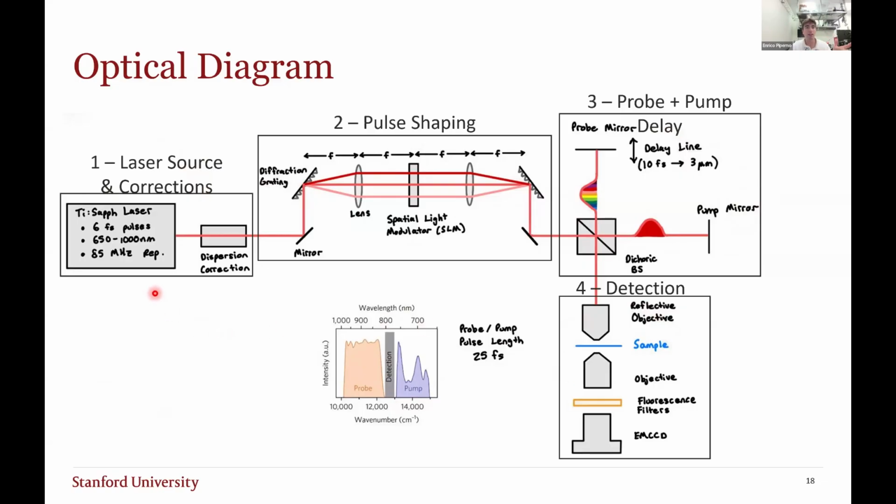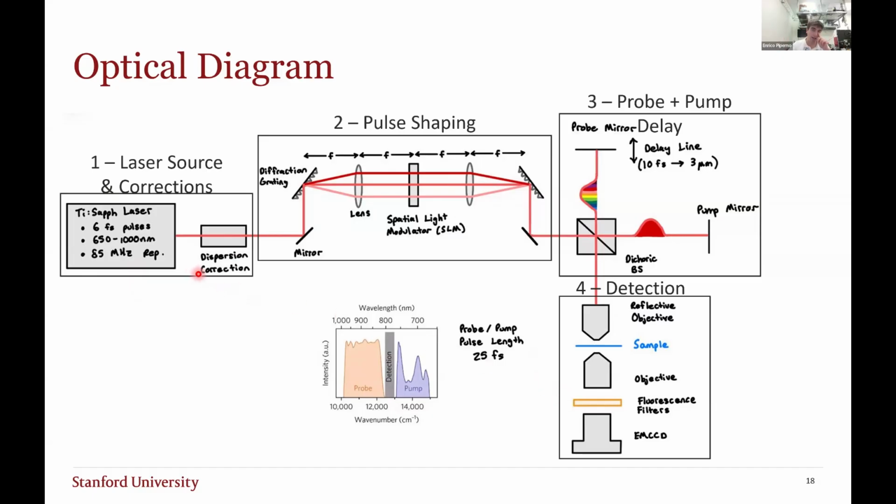We're using a Ti-Sapphire laser, with very fast 6 femtosecond pulses in the red and IR region with an 85 megahertz repetition rate. Immediately after, we have some passive pieces of optics that are correcting for any dispersions to our pulse lengths, which might happen downstream in our optics.